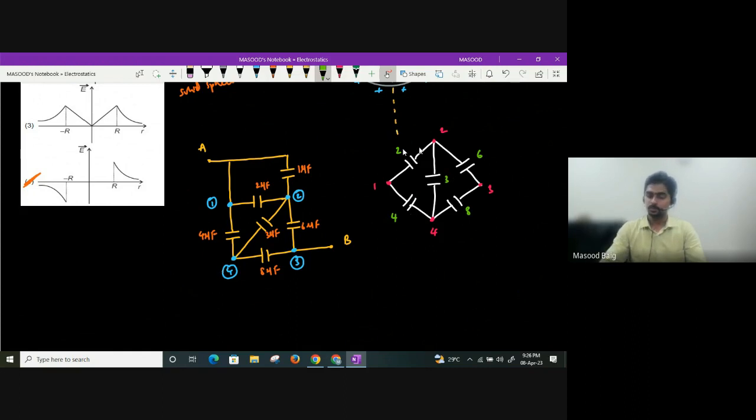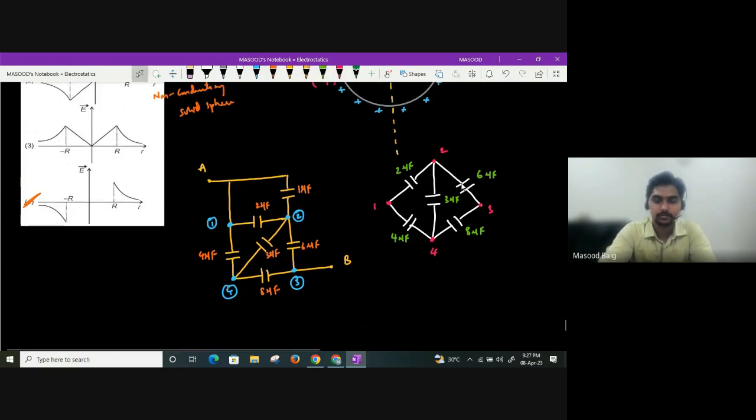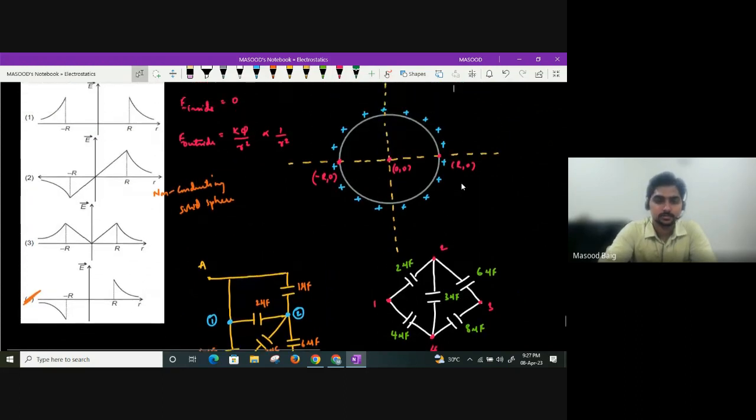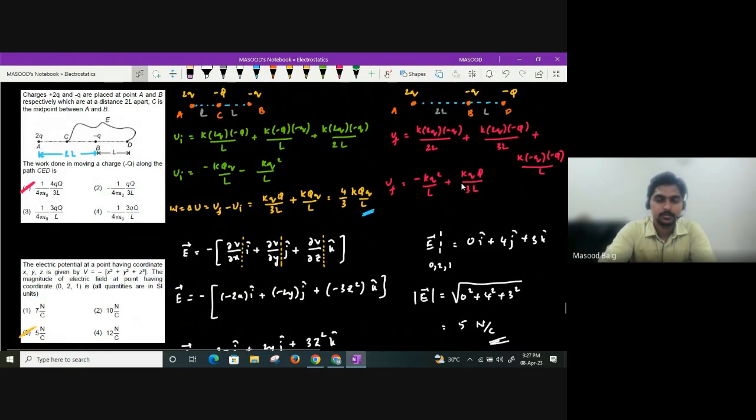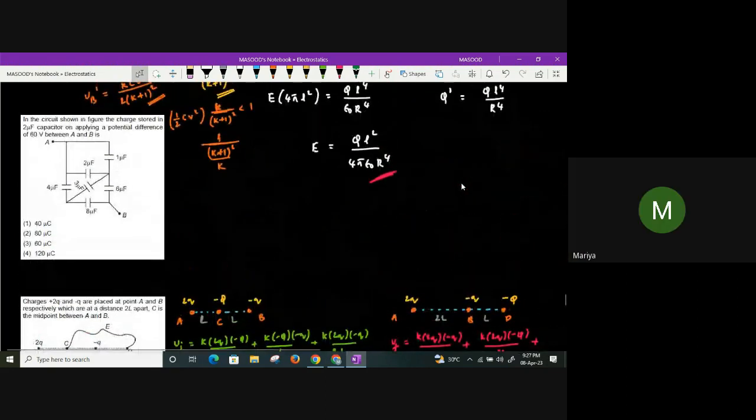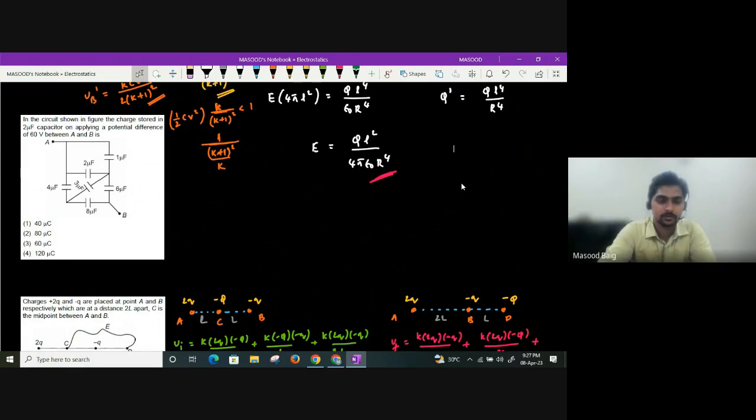Now please see in this situation, is it forming a Wheatstone bridge? Is it forming a balanced Wheatstone bridge? You can see here. Yes or no? Just tell. Here we are getting 1 by 2. Here we are getting how much? 3 by 4. So it is not forming a balanced Wheatstone bridge. Is it forming? Yes or no? Let me just cross check the circuit diagram once again. Sir, 2 and 1 will be in parallel. We will do that. I'm just checking whether it is forming Wheatstone bridge or not.